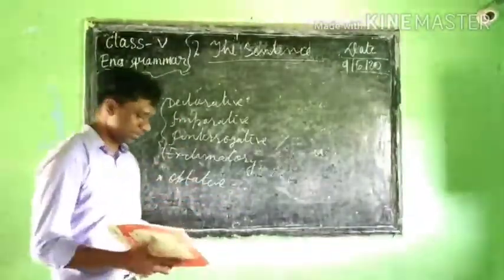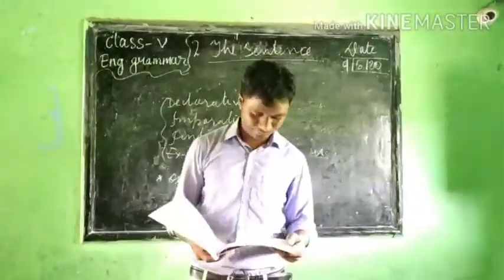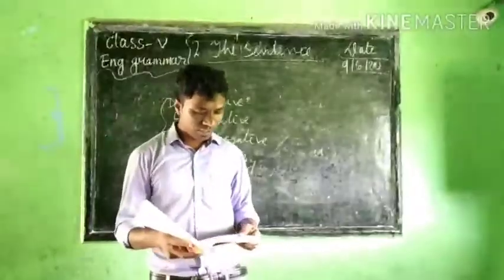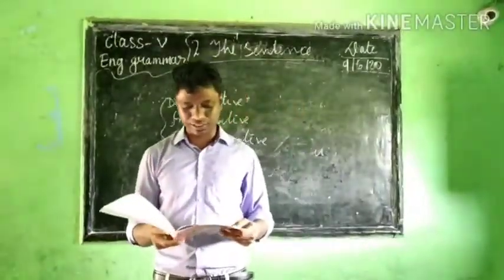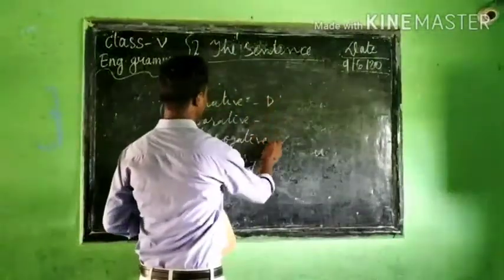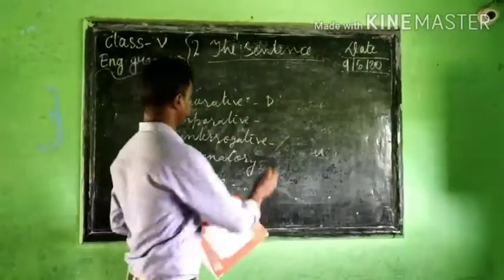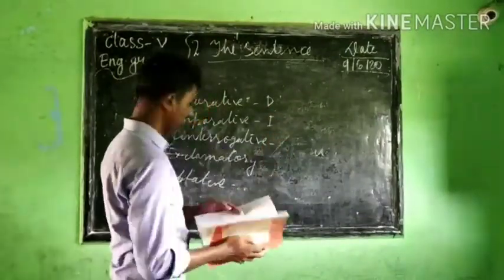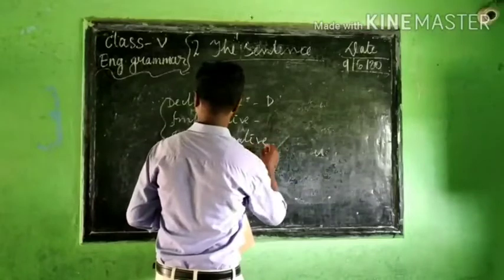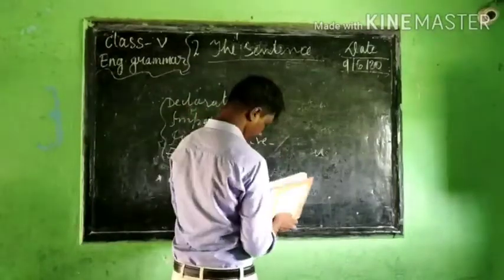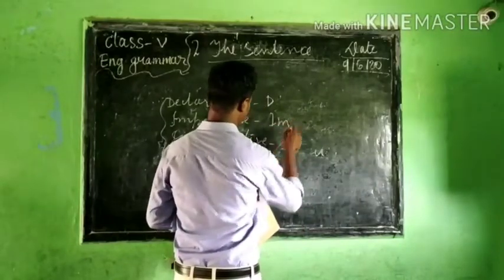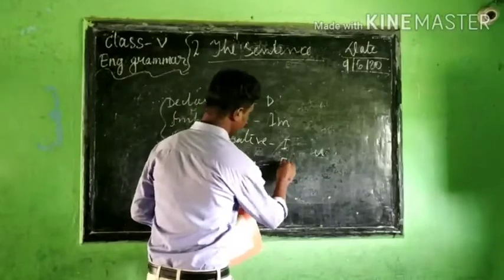So first we see that one, the exercise, page number 6, you can take it if you have this book. Write whether these sentences are declarative. For declarative we have to write D. Then for imperative I am, for interrogative I, and for exclamatory E.